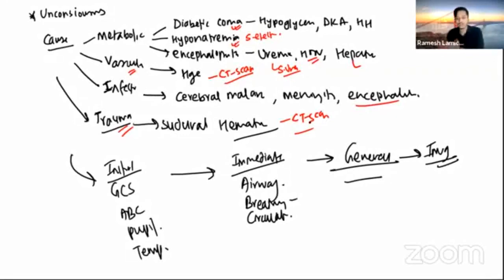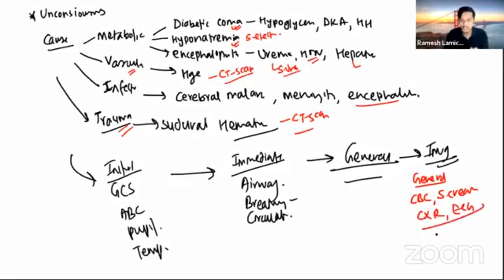And we do the general investigation for all patients, like CBC, serum creatinine, chest X-ray (CXR), ECG. These are the general investigations we give for the patient, and the specific ones are the electrolytes, blood glucose level, then CT scan.